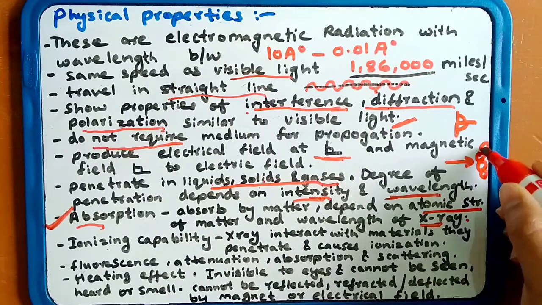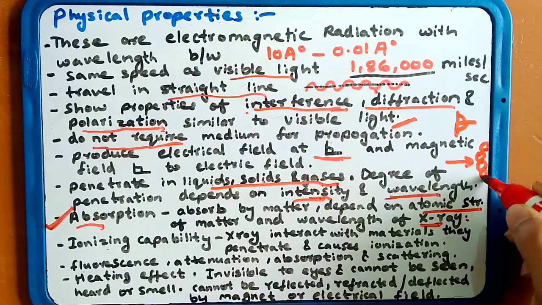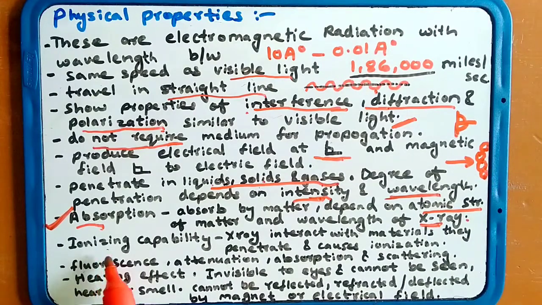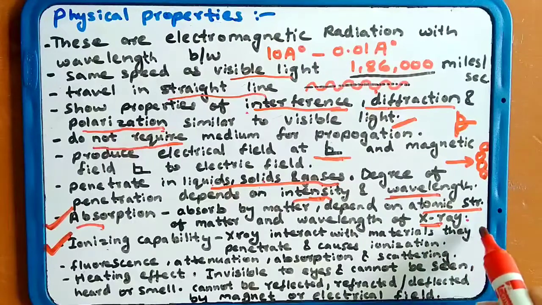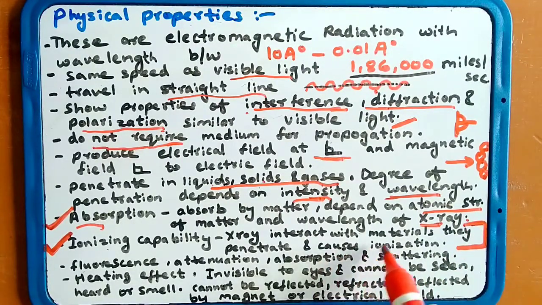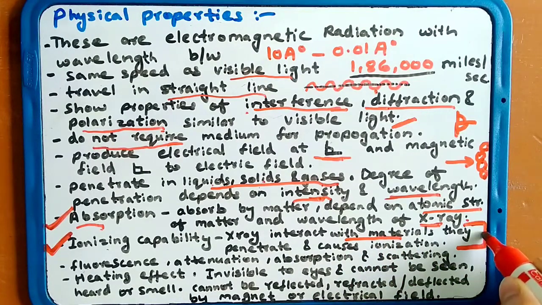Ionizing capability. In this, X-rays interact with material, they penetrate and cause ionization. They interact with the material and cause ionization, producing positive and negative charges. Fluorescence.